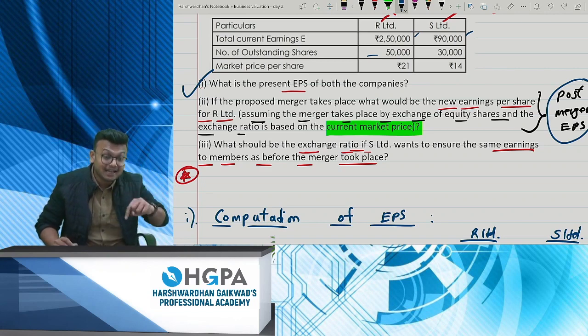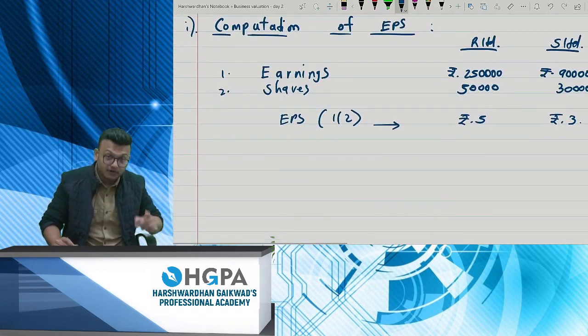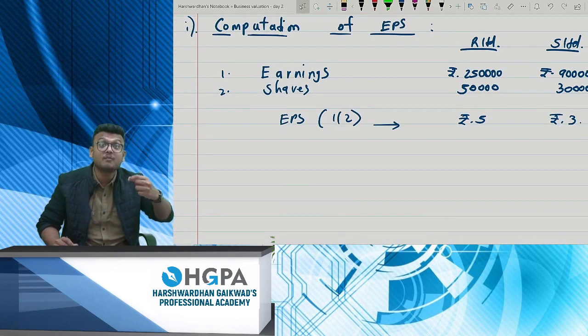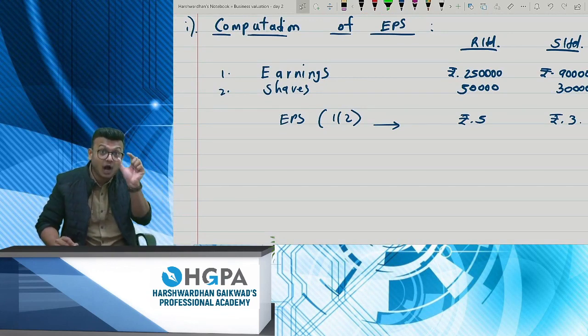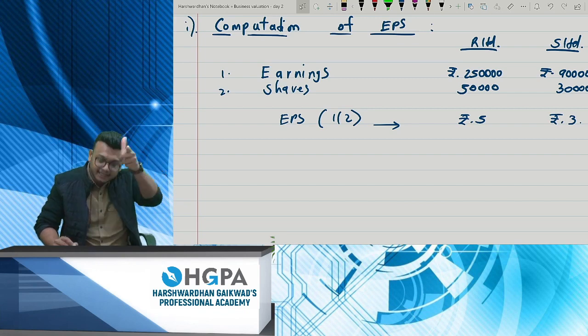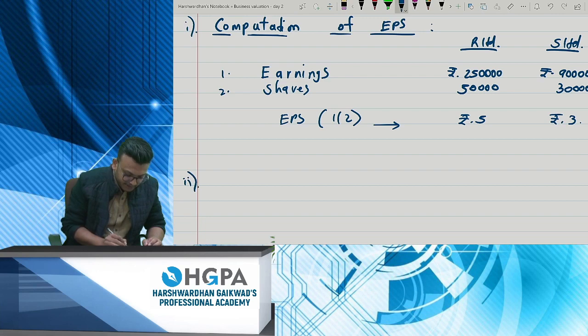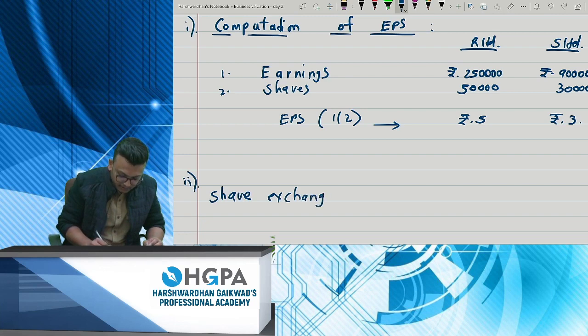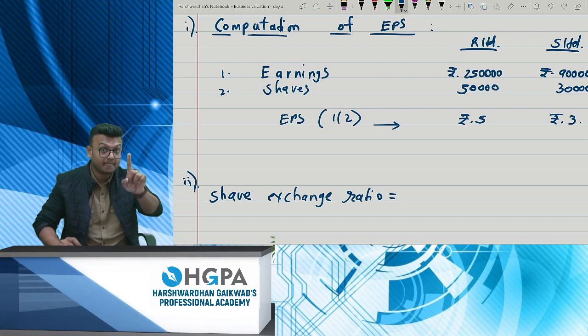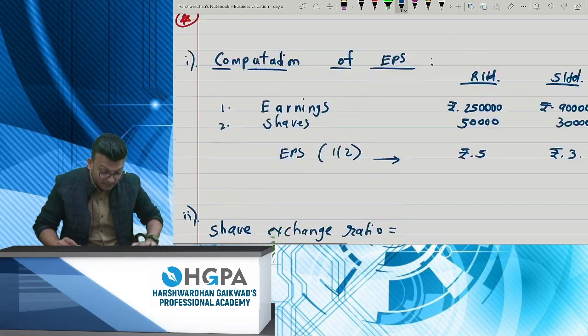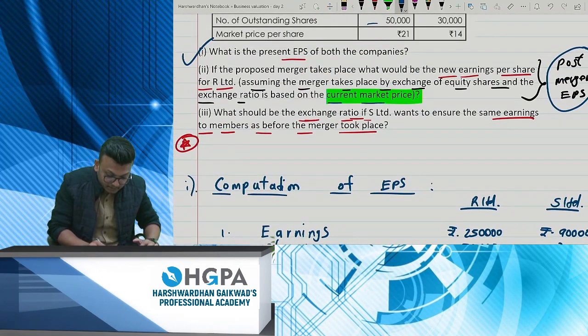So for the second question, step one will be computation of share exchange ratio. Then you will get how many shares you will issue, and then you will come to the post merger EPS. Please keep that in mind. For the second question, please compute the share exchange ratio first. Remember, they have given you the base. They're telling you to compute on market price.